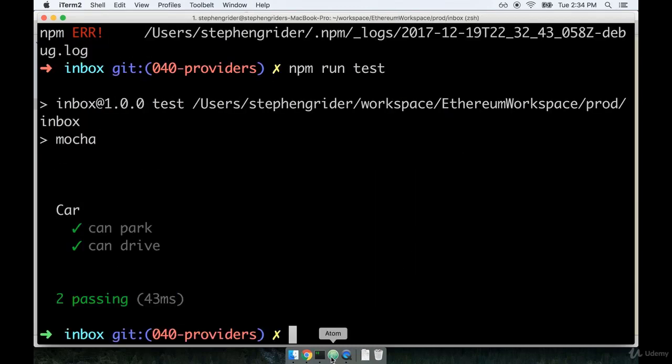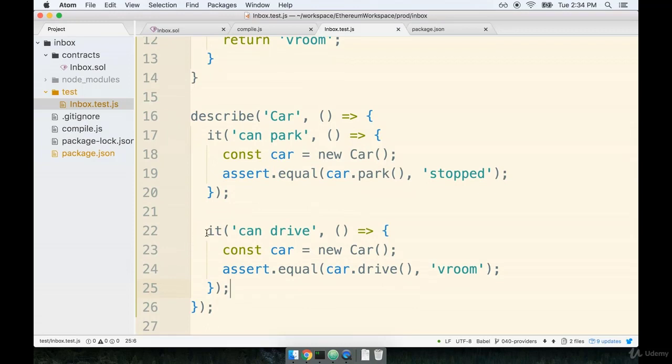Cool. Now with that last addition of the second it statement right here, you'll notice that there's one thing that doesn't seem that great about our current test setup. Notice how both of our it statements right here and right here both have an identical first line of setup. So both of our tests need an instance of car before they can run.